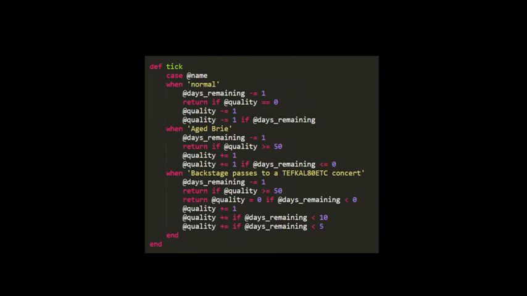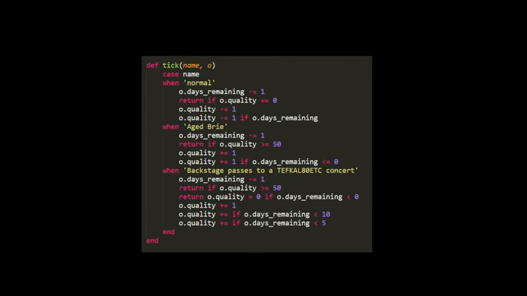If you can figure out that the major cases are the string being normal or aged brie or backstage yada yada, then you can just as easily write this code. You don't have to involve polymorphism. Why would you want to introduce more concepts of data types into your code when you don't need them? That's just perverse. The procedural code version is just as clean and actually much cleaner because it doesn't involve extraneous concepts. In fact, I would actually make this a little bit more procedural. Here we're still using instance variables as if this is the method of some class, but in a straight procedural version, we don't really have classes, so we'd pass into tick a name and then some object, and then operate upon its members.